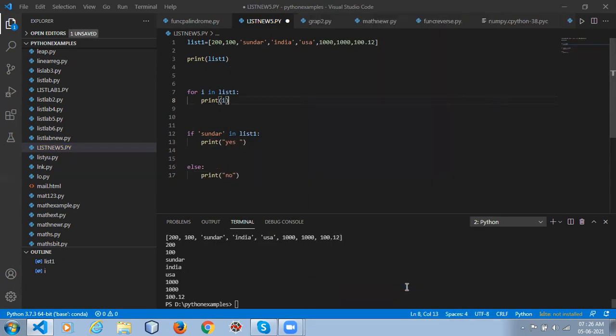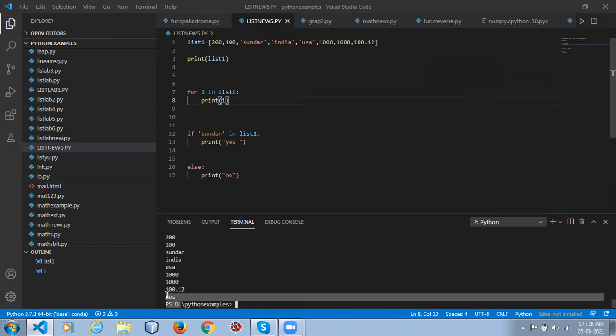So it will scan the entire contents of the list. See, Sundar is there. If the item is present, you say yes. If the item is not present, you show no. You don't need to check only one particular item, you can check the entire list, or give an index.